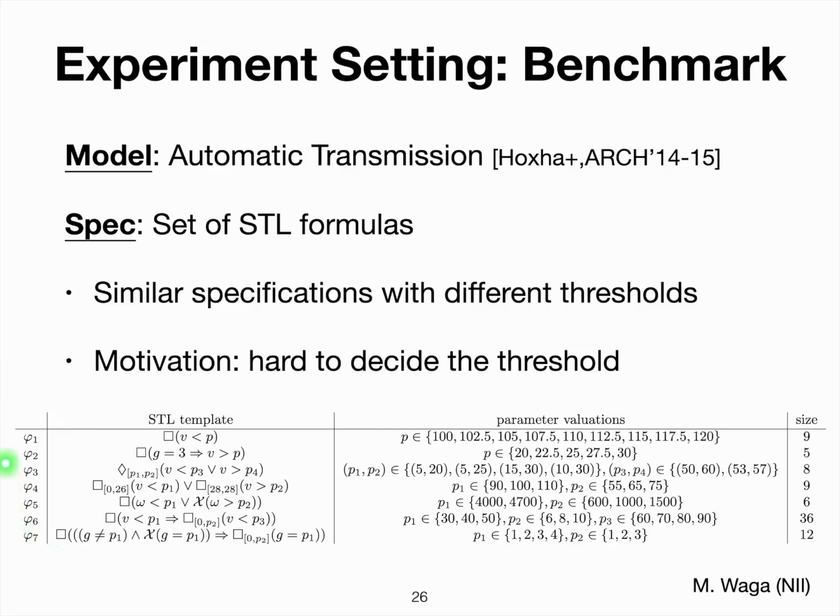For example, this phi 1 consists of 9 specifications with the same STL template where the thresholds are different. The motivation to use this kind of benchmark is that, in practice, it is difficult to decide this kind of threshold. Like when we don't want to have too large velocities, but we don't know what is too large a velocity. This kind of thing almost always happens when we want to write a specification. And the motivation to use this benchmark is that kind of thing.